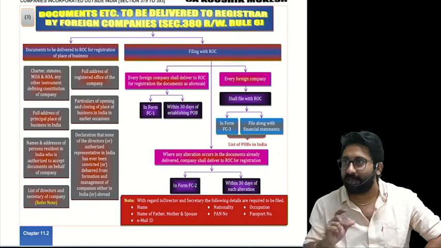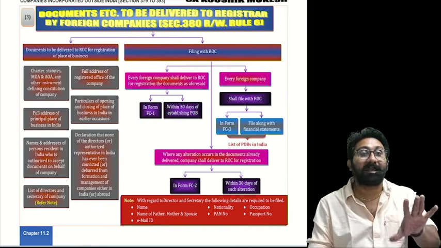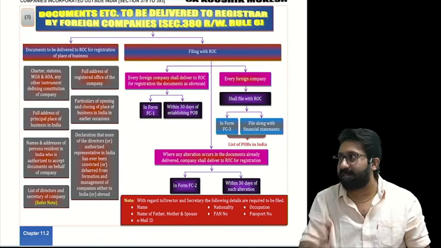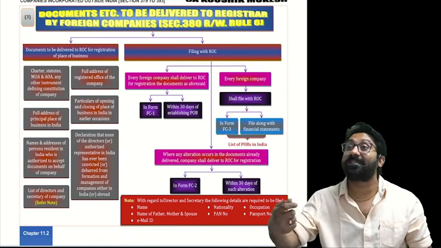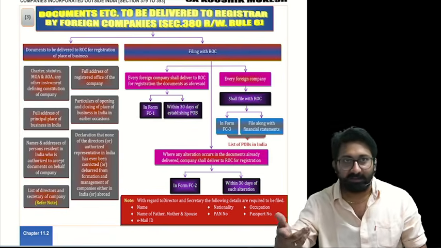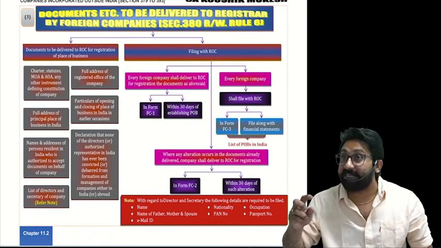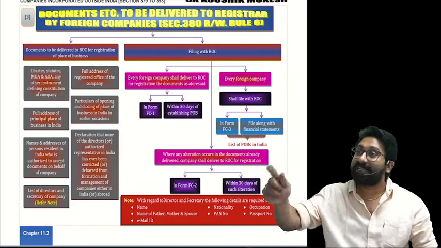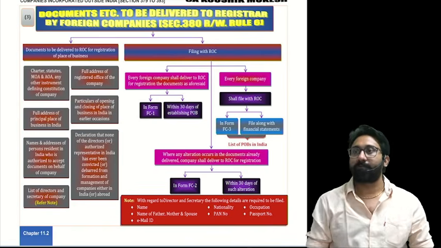Understand the point clearly, there is a difference. Indian company incorporation, I mean the company is not there. Here the company is already there outside India. They want to get the license. License for what? To run the car. License to do the business. Where? In India. For that license we are applying to the ROC.